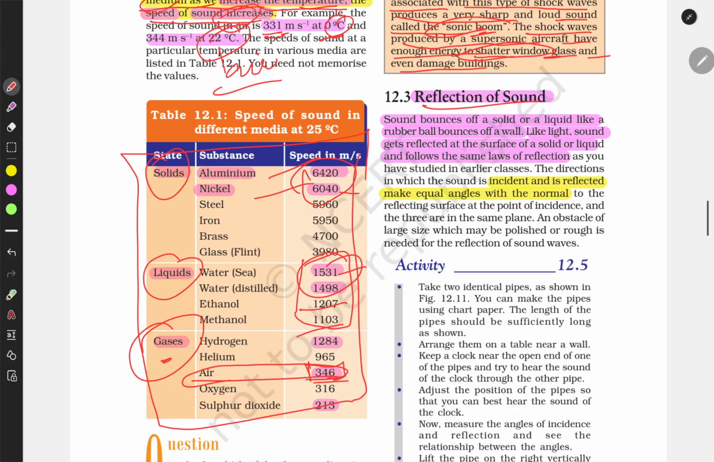Now, what is the reflection of sound? The sound bounces off a solid or liquid like a rubber ball bounces off a wall. Like light, sound is reflected at the surface of a solid or a liquid and follows the same laws of reflection, which is that the incident and the reflected ray make equal angles with the normal. If it is theta, it is also theta. The laws of reflection of light are also applicable in the reflection of sound.